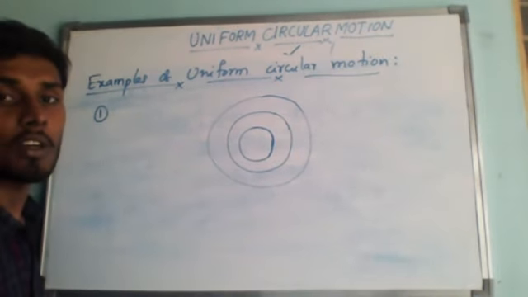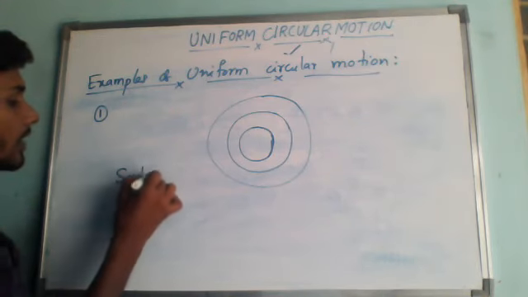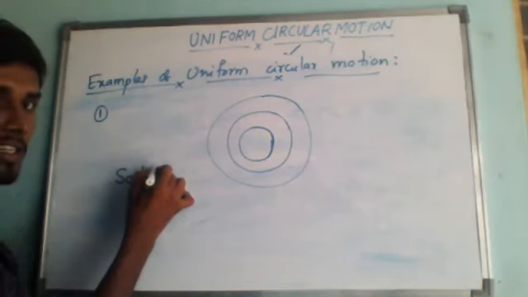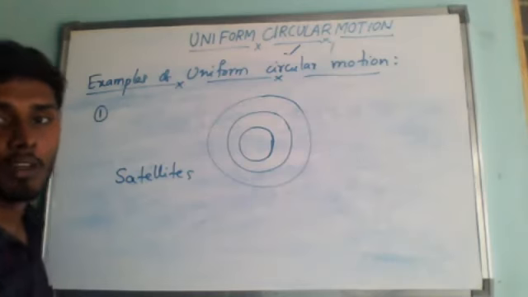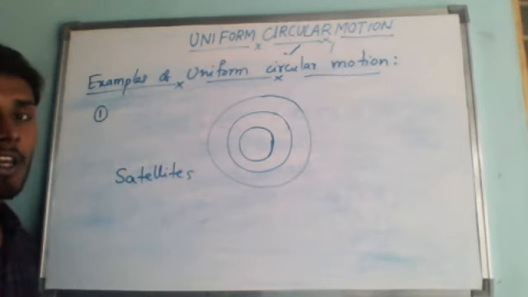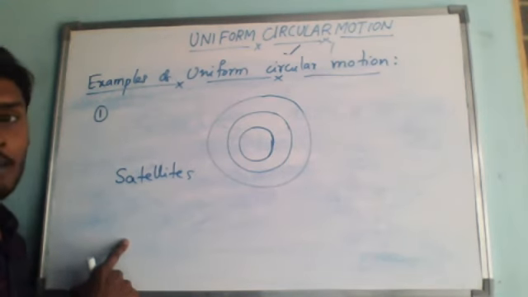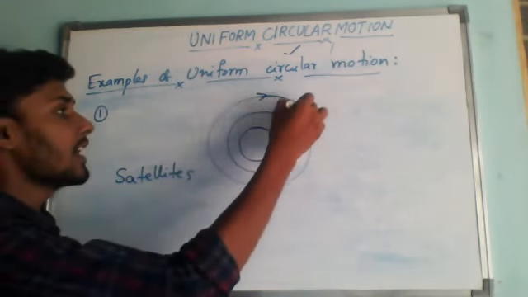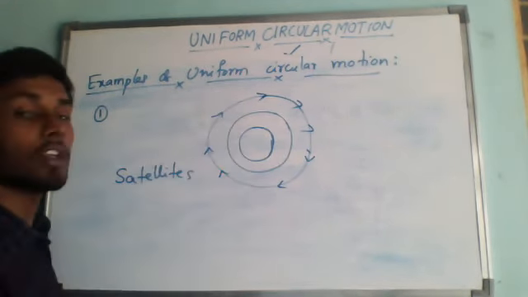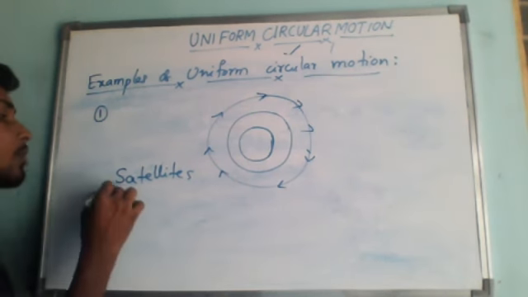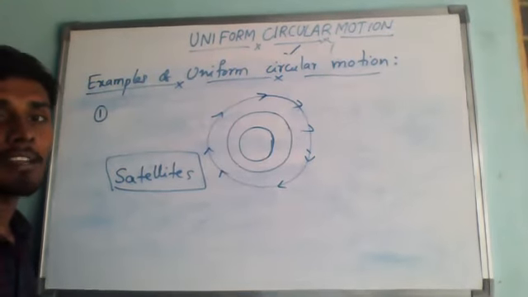That is the first example of circular motion. If you take any kind of satellites, all the natural satellites or artificial satellites, every satellite moves in a uniform circular motion around the Earth. That is why the motion of a satellite around the Earth is called accelerated, because the direction of motion is continuously changing.